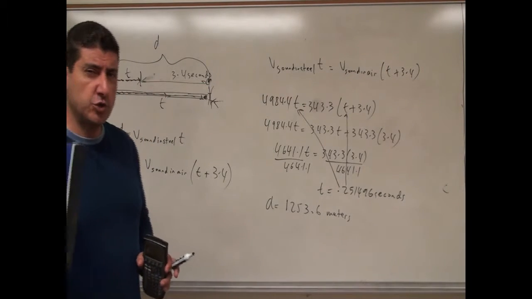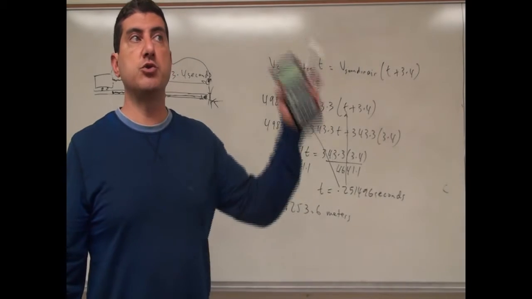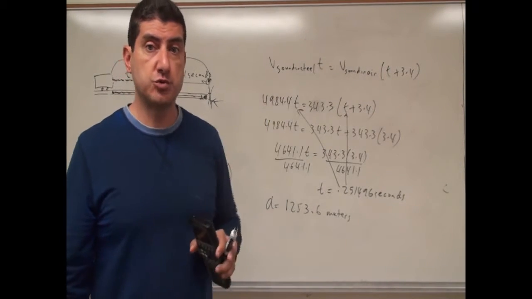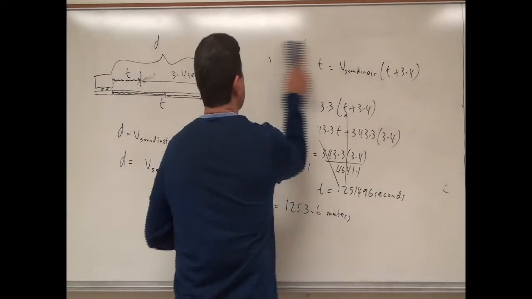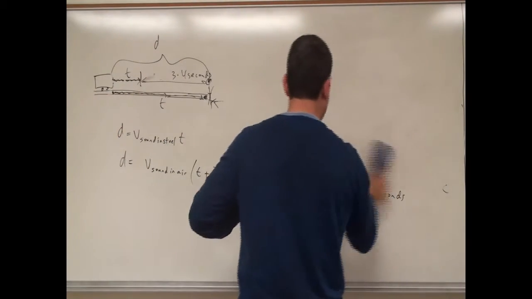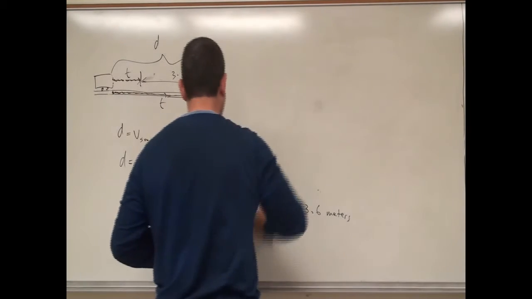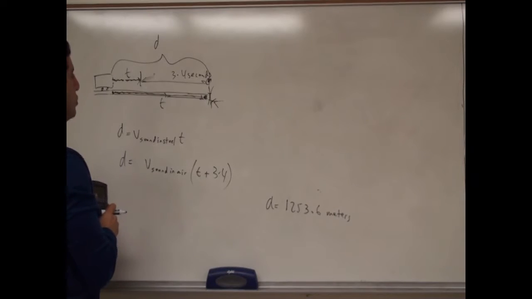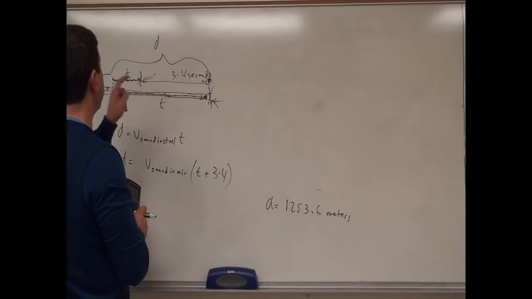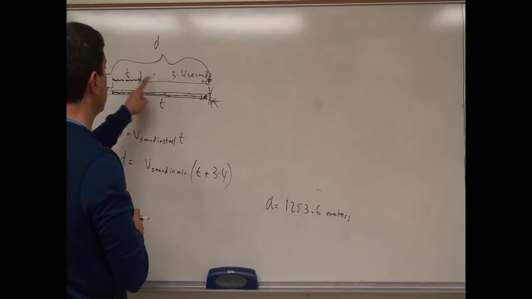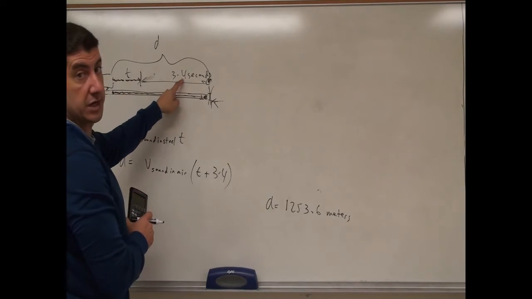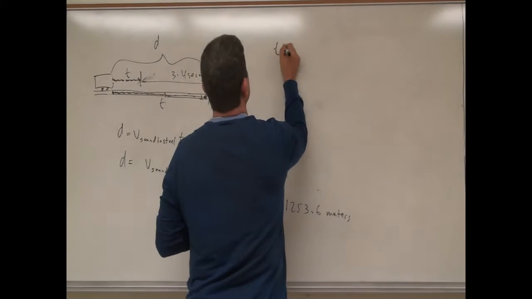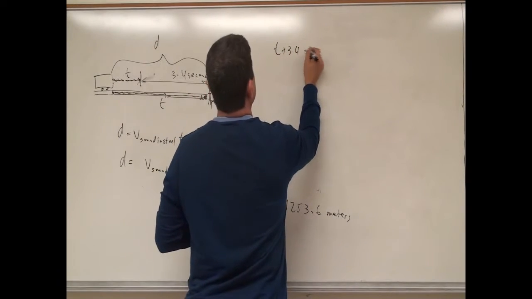So now, how long do you have after you get up and you hear it through the air? How long do you have to get ready to rob that train, right? So the velocity of the train is given to you. Well, where's the train in this picture, all along this picture? So what we need to do is add this t that we got to the 3.4, right? That's the total time that has elapsed, right? So t plus 3.4, that's going to be what?